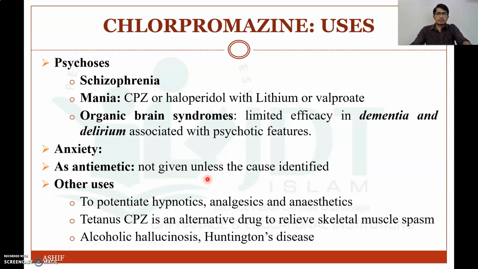Used as an antiemetic, not given unless the cause is identified, that is, when the cause of nausea is unidentified. Now other uses: to potentiate hypnotics, analgesics and anesthesia, and in tetanus. Chlorpromazine is an alternative drug to relieve skeletal muscle spasm, alcoholic hallucination and Huntington disease. So these are the different uses of chlorpromazine.